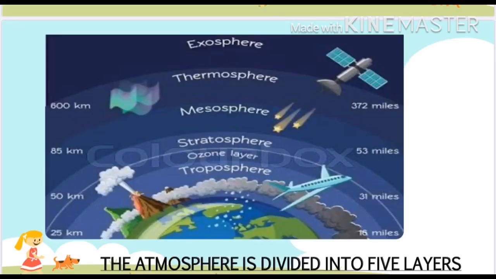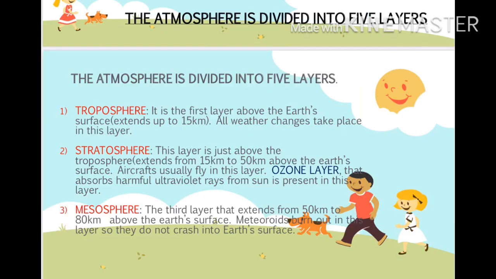The atmosphere is divided into 5 layers. The first one is the troposphere, the second is the stratosphere, the third is the mesosphere, the fourth is the thermosphere, and the fifth is the exosphere. First we will take the troposphere.